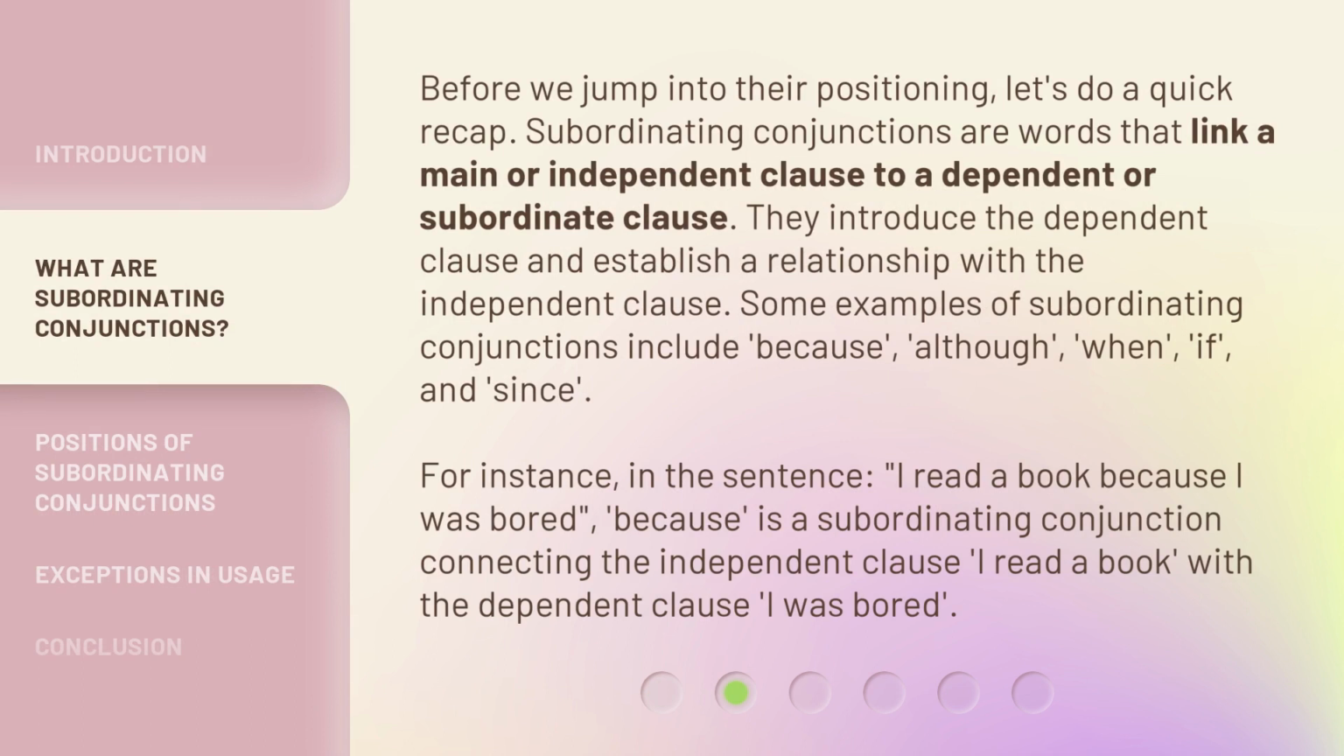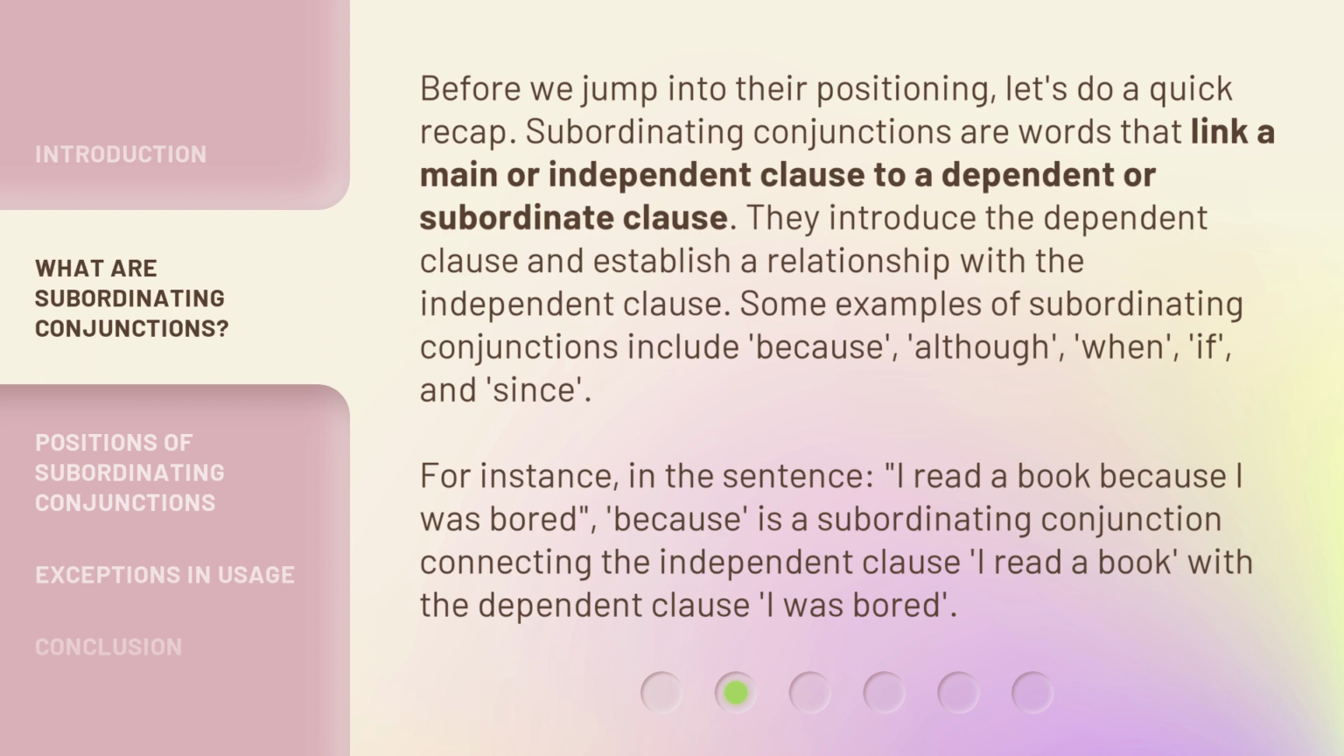Before we jump into their positioning, let's do a quick recap. Subordinating conjunctions are words that link a main or independent clause to a dependent or subordinate clause. They introduce the dependent clause and establish a relationship with the independent clause. Some examples of subordinating conjunctions include because, although, when, if, and since.